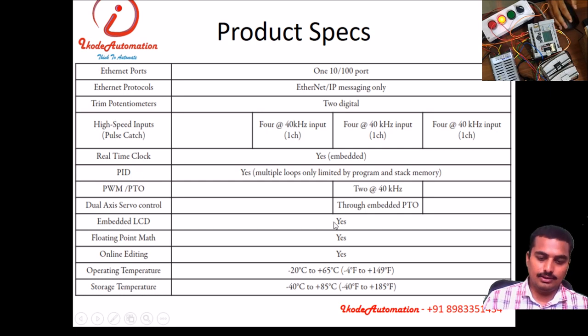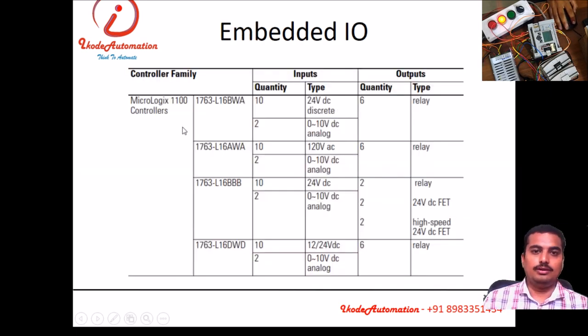Online editing is possible, and it has embedded input output. The specification is mentioned over here. Our PLC is this one, so it has 10 inputs and 2 analog inputs also.